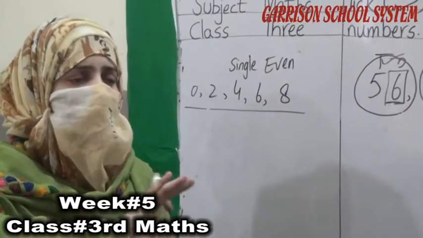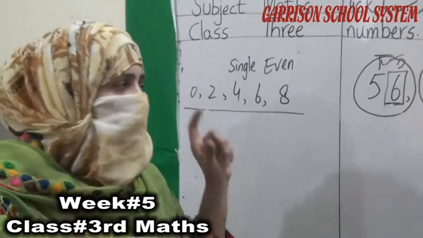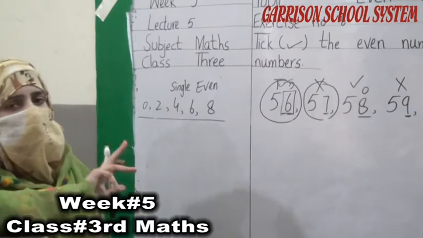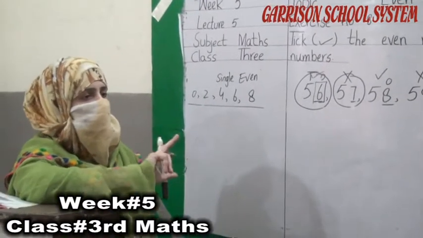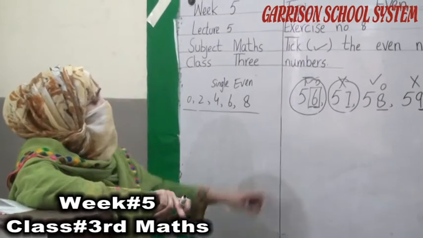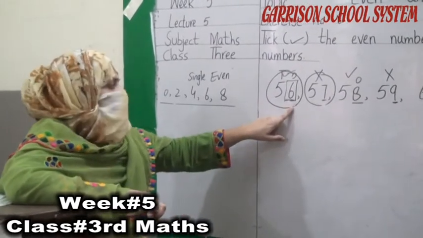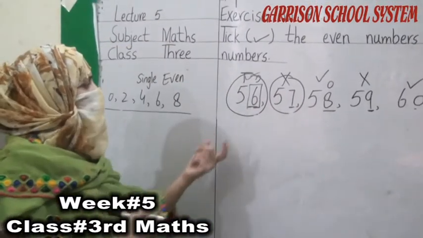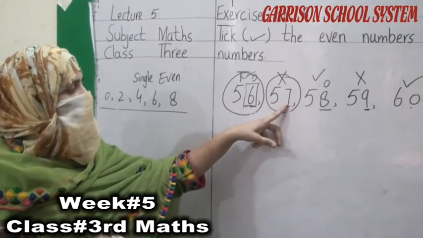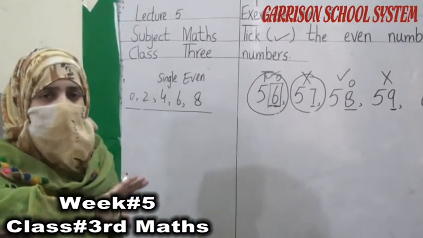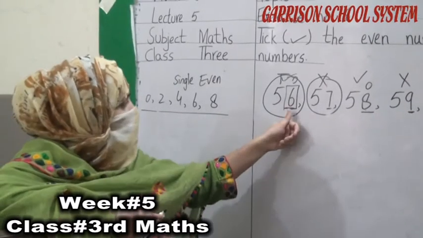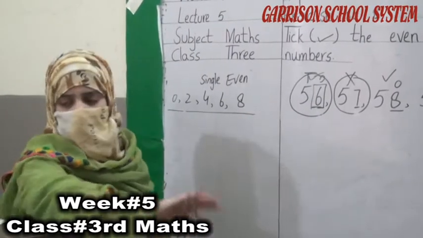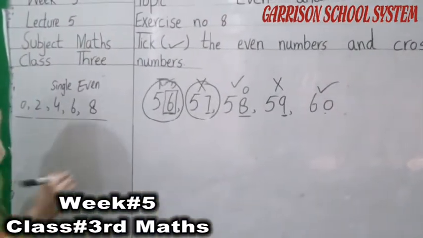You now know which are even numbers and which are odd numbers. These are single numbers. When there are 2-digit numbers, and we have to find out which is our even number and which is our odd number, we have to focus on our ones number, the first number. If it is even, that means our whole number is even. If our ones number is odd, that means our whole number is odd. We have to focus just on the ones number. We don't look at the next number. Okay students?